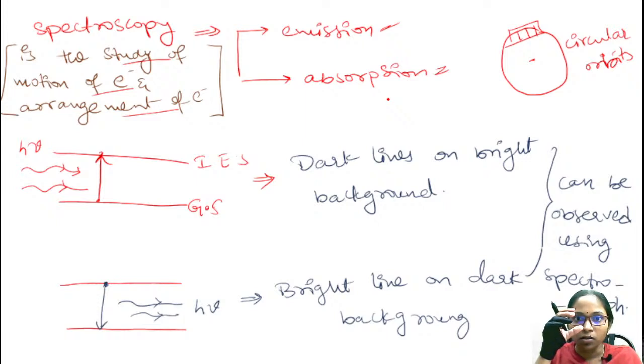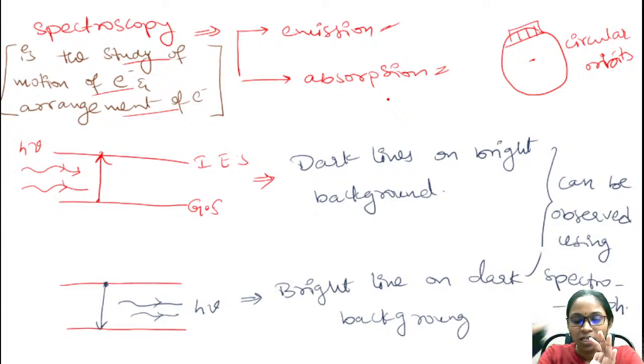Whenever we observe the sun rays or the radiation from stars, what happens? You will observe two types of spectrum, one is absorption spectrum and the other is emission spectrum. In 1814, scientists Kirchhoff and Joseph Fraunhofer observed the emission spectrum and absorption spectrum in the radiation of the stars and sun.